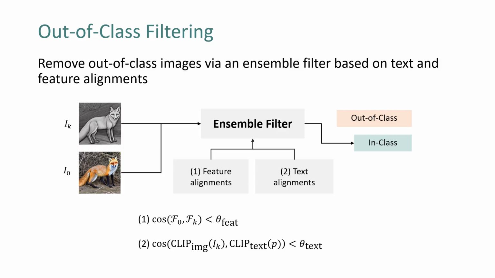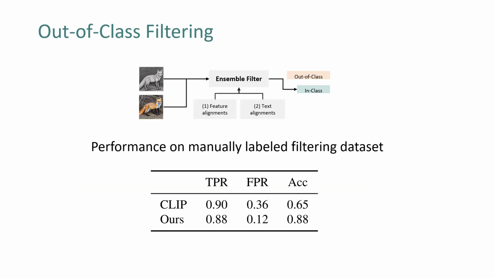Previous works mainly relied on a text alignment measure to filter out such samples. In contrast, we propose an ensemble filter that considers not only text alignment but also the alignment of the foundational features with respect to the original image. The thresholds are calibrated on a manually curated dataset. Our approach achieves a higher filter accuracy than the previous clip-based strategy.